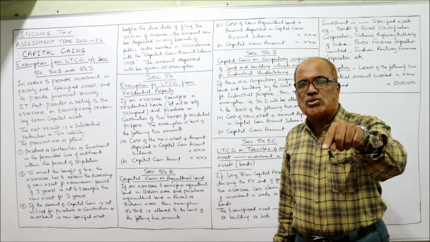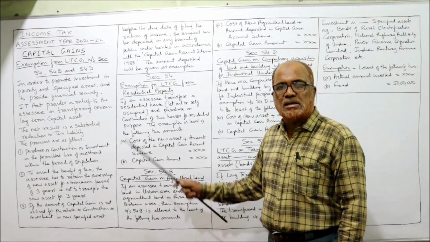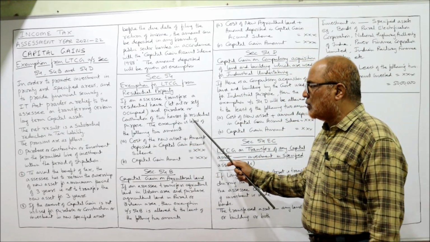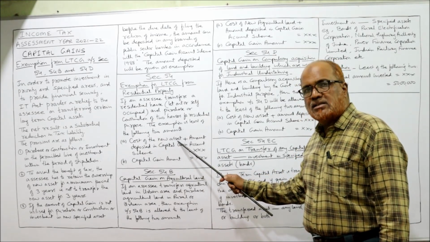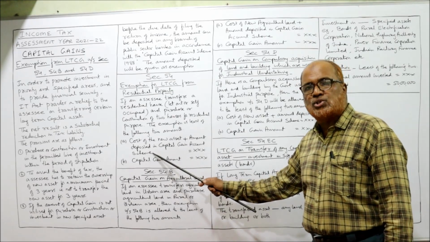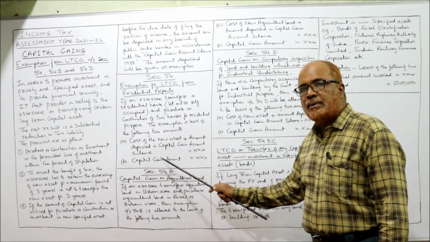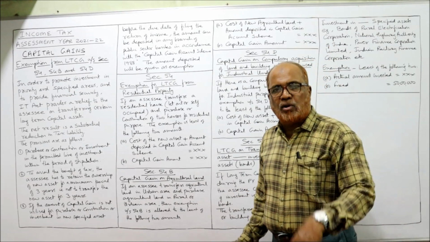Selling one residential house and purchasing another residential house, exemption under section 54 is allowed. The exemption is the least of the following two amounts: cost of the new asset plus amount deposited in the capital gain account scheme, or the capital gain amount. The capital gain amount, we already got it.